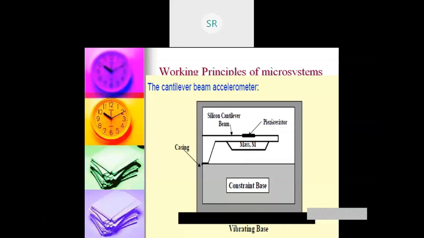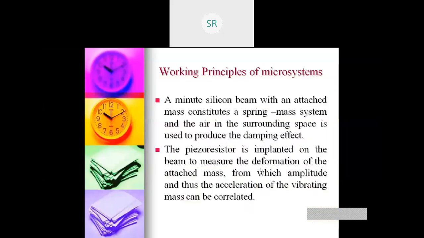Okay, so this is how the micro accelerometer is developed. It is fitted to the vibrating base. There's a constraint base, and there's a silicon cantilever beam, and there's a mass fitted over the cantilever beam. Now what will happen is, if the acceleration is plus 50 g or the deceleration is minus 50 g, this mass will bend. Okay, so that means there's an actuation now happening. Depending upon this bending angle, my airbag is getting opened.